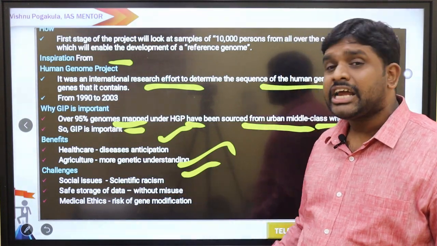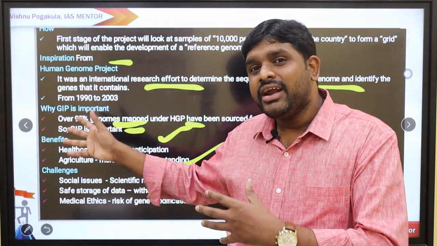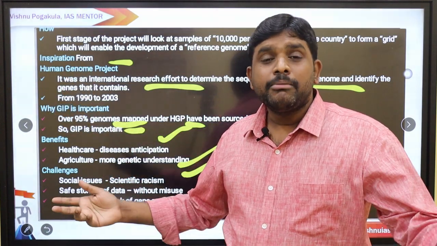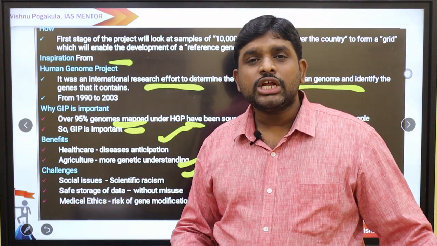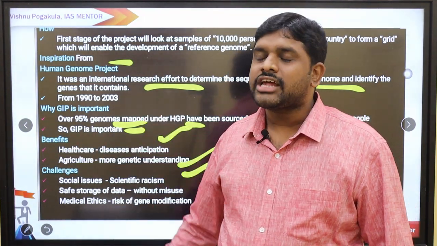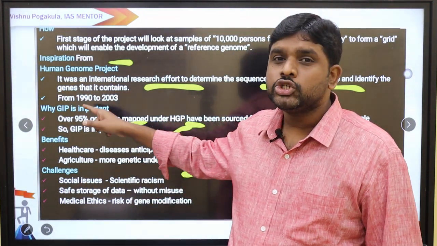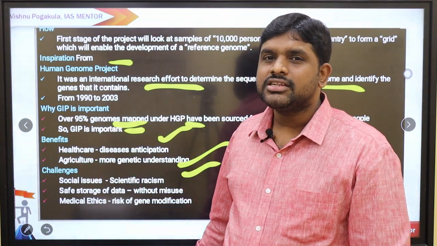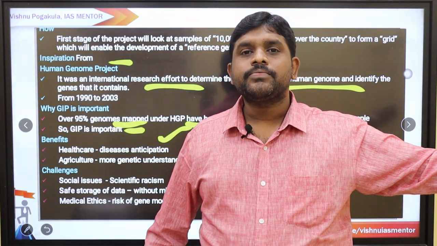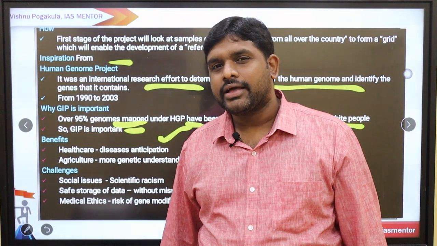Challenges: social, scientific racism. The Human Genome Project took the genomes of only urban people, socially high people and economically high people, but no economically weaker sections, no socially weaker sections. So it's scientific racism. Now we are going to address this scientific racism. That is one of the problems, because the Human Genome Project already proved that there is scientific racism. Now the Genome India Project should take it as a challenge and cover all the underprivileged sections.